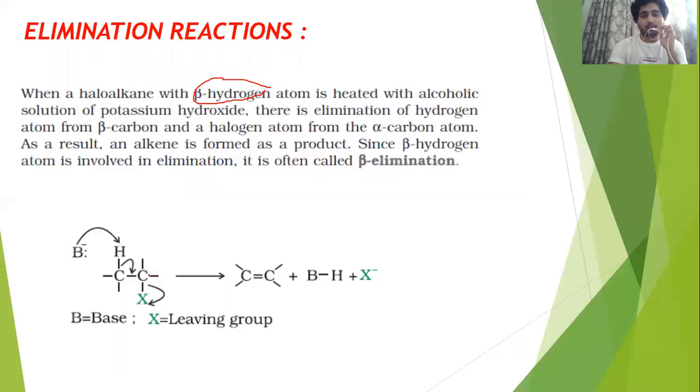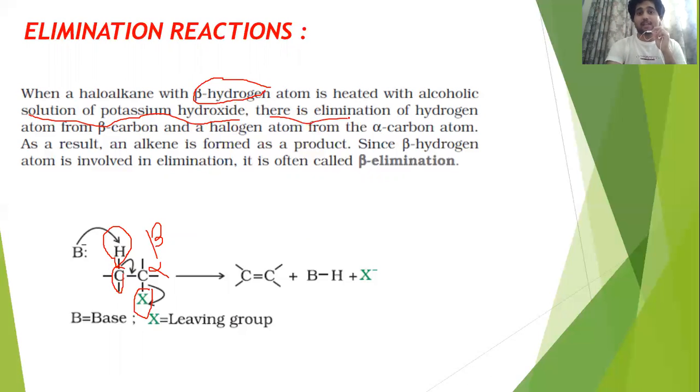Beta hydrogen means what? This is the alpha carbon: any carbon which directly connects to the functional group is called the alpha carbon. The carbon attached to the alpha carbon is called the beta carbon, and the hydrogen attached to the beta carbon is called the beta hydrogen. So whenever a haloalkane with beta hydrogen is heated with alcoholic sodium or potassium hydroxide, whenever you're doing an elimination reaction, you need to use either alcoholic KOH or alcoholic NaOH.